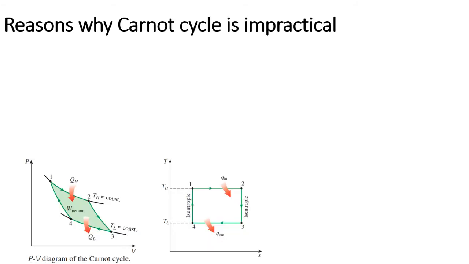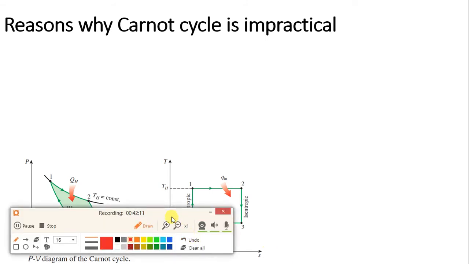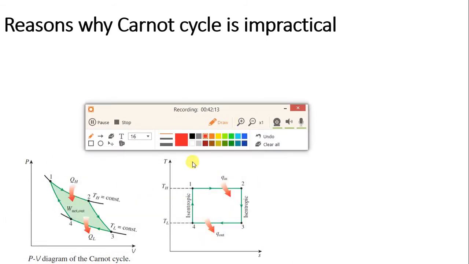Now the next part: what is the reason the Carnot cycle is not possible practically? That we will see. Before that, we have seen the PV diagram of the Carnot cycle. We will quickly see the TS diagram. Here you can see a diagram which is drawn, the TS diagram, and this is also of the Carnot cycle. The PV diagram we have already seen: isothermal heat addition, isentropic expansion, 3 to 4 isothermal heat rejection, and 4 to 1 isentropic compression.